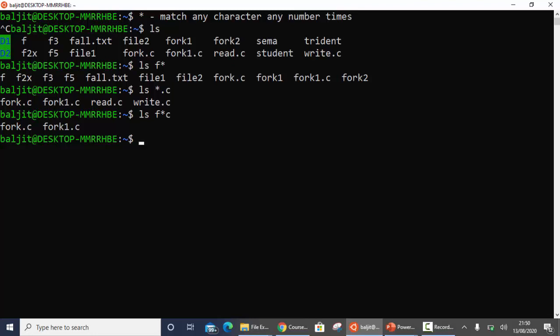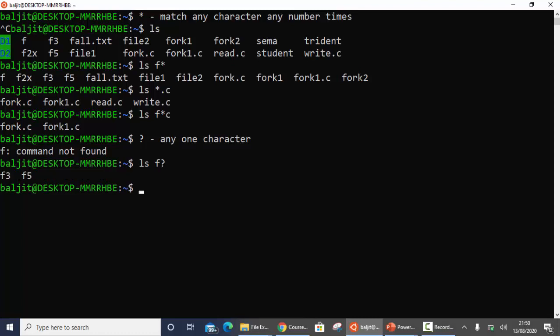The second wildcard is question mark. Question mark means any one character. Now how to use this? Let us suppose I want to list the names of those files which start with F and their total length is 2 characters. So I know that after F there can be one more character, but I don't care what that character is. So it can be any one character. So I will write question mark here. There are two such files which start with F and the total length is 2, F3 and F5.